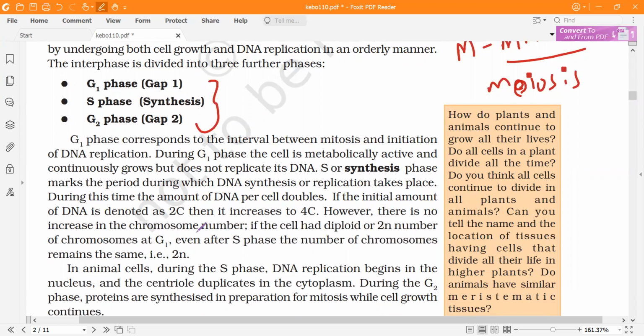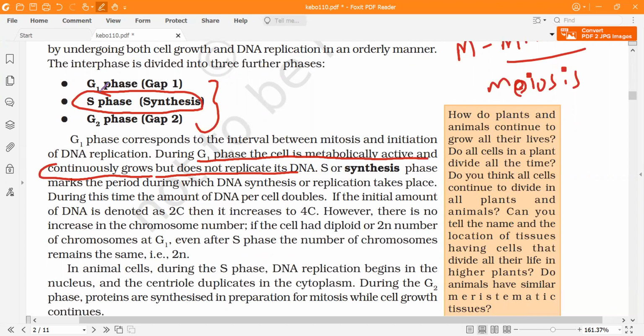It will continuously grow, but there will be no DNA replication. The cell will form ATP and grow faster. Cytoplasm will increase, but there is no DNA replication. DNA replication occurs in S phase, one of the very important questions.